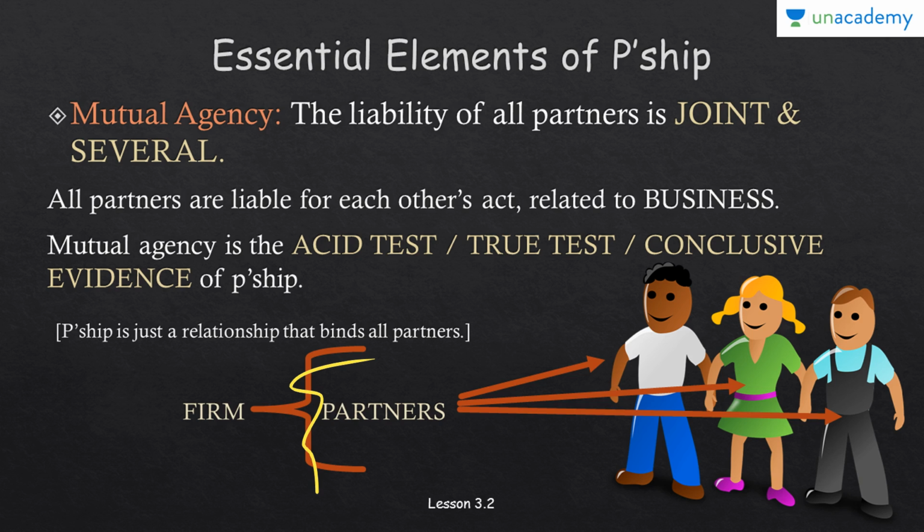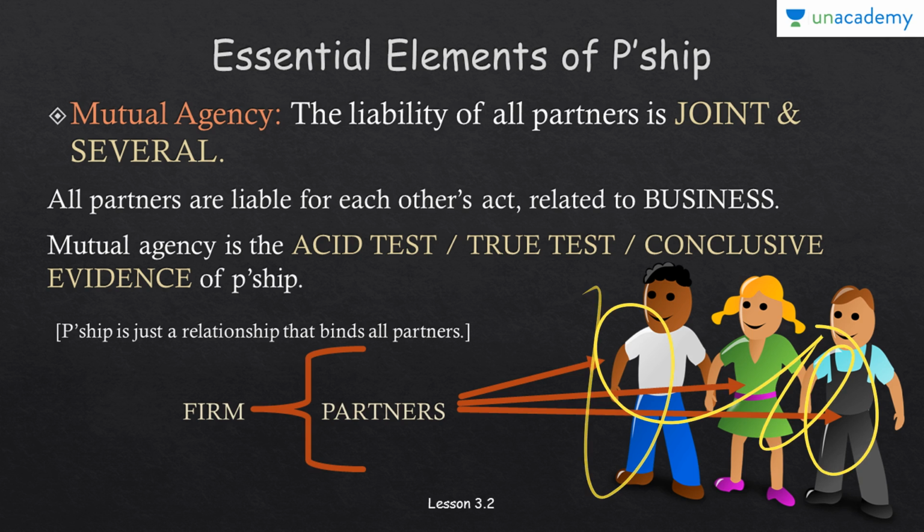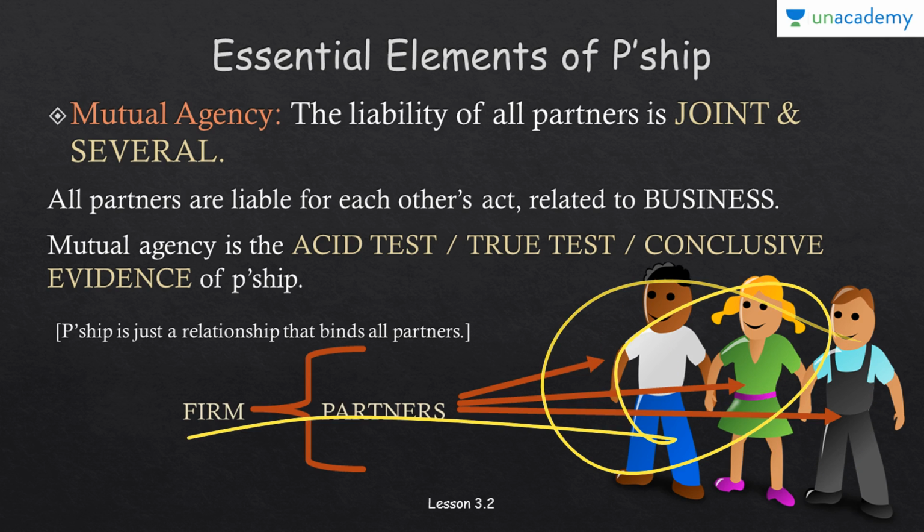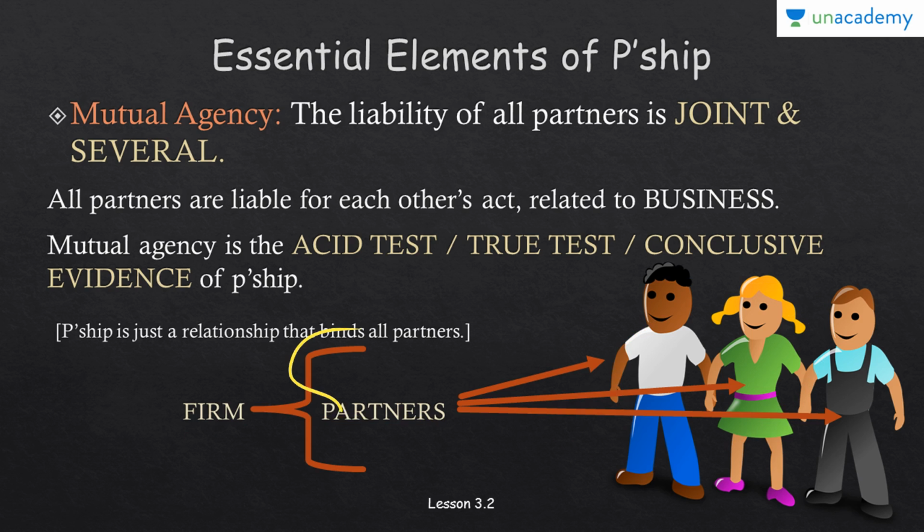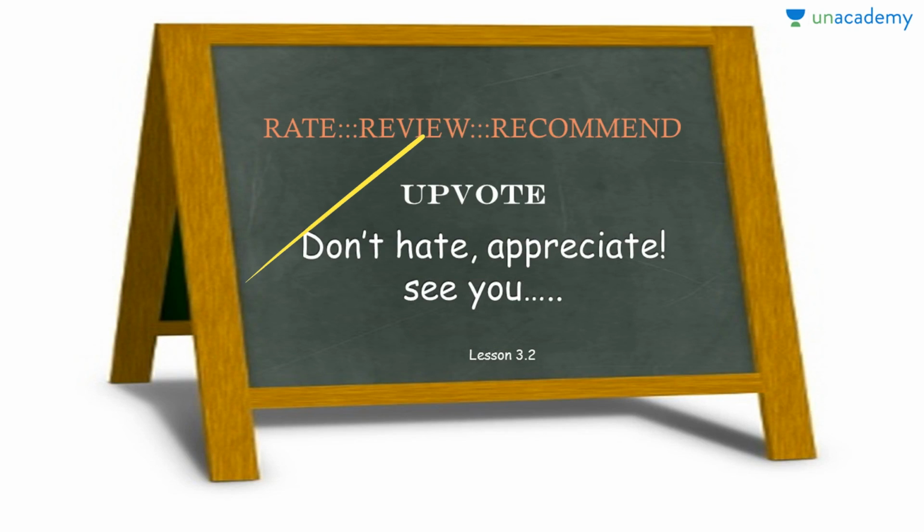Fine. And firm is a collective body of partners. These are individual partners, and their collective body is called the firm. And the thing that binds them together is the partnership. It binds all the partners together. Fine. Hope you understood. This was all for this lesson.